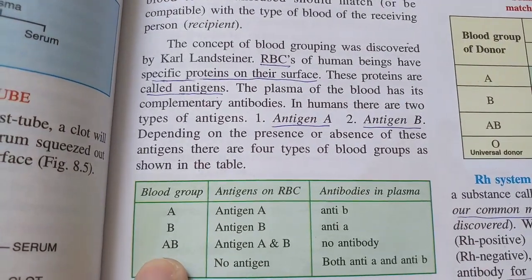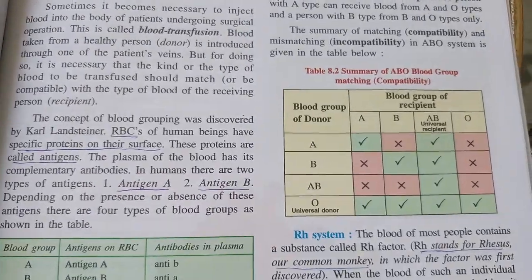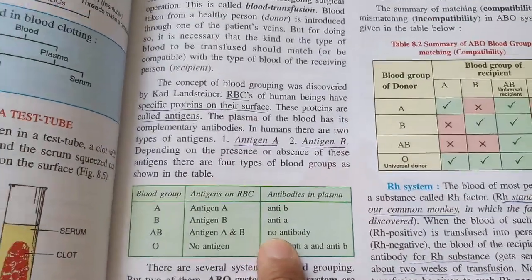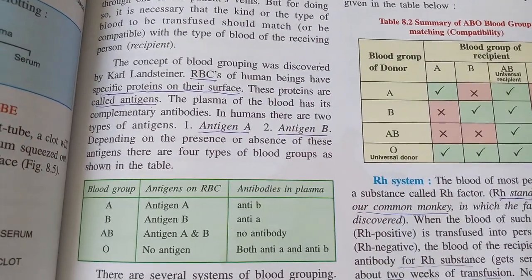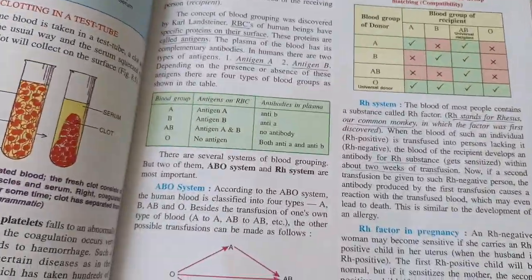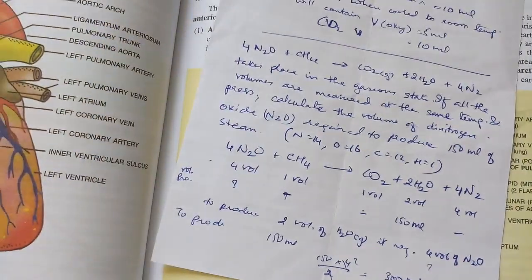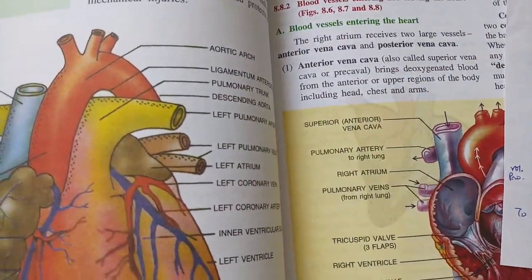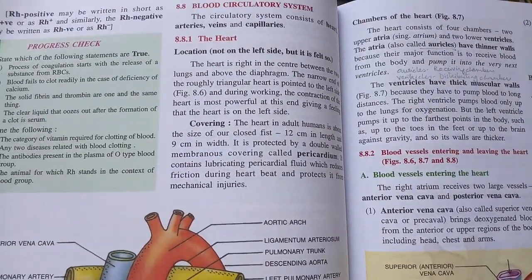And in the same way, a person with blood group AB becomes a universal recipient because it can receive any kind of blood, A or B or O, because it does not have any antibodies, so no reaction. This is very important, and this is very helpful for patients. Now we are going to see about the heart in the next video. When we start the next video, we are going to see the structure of the heart.